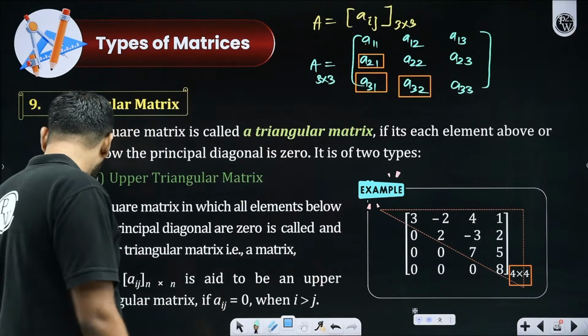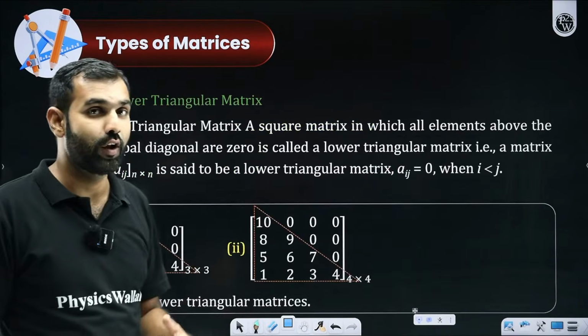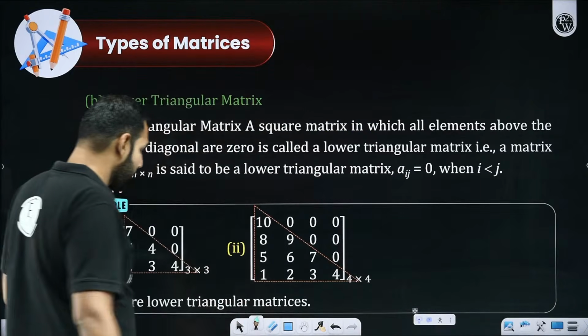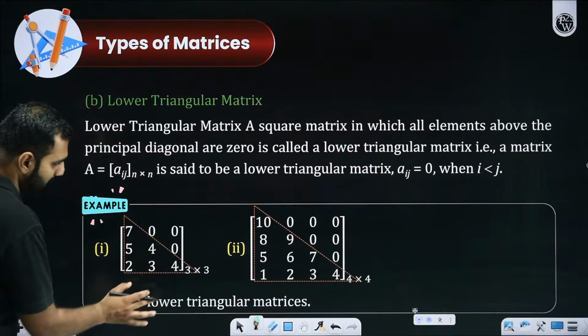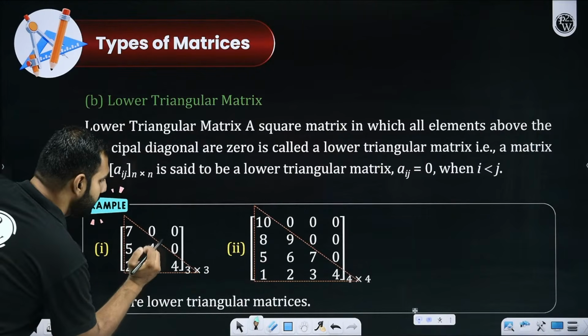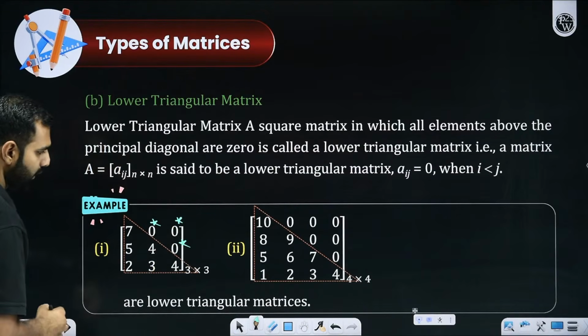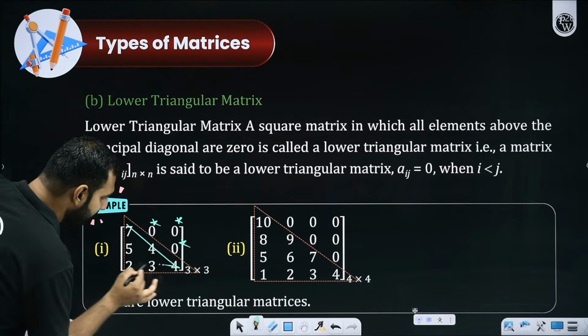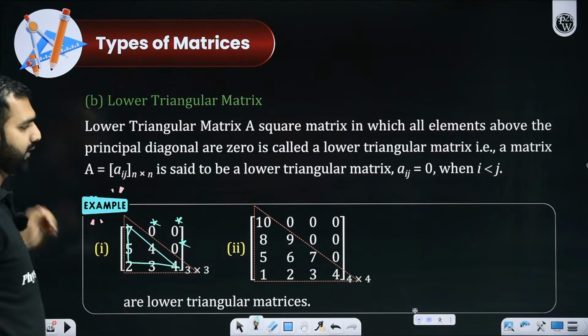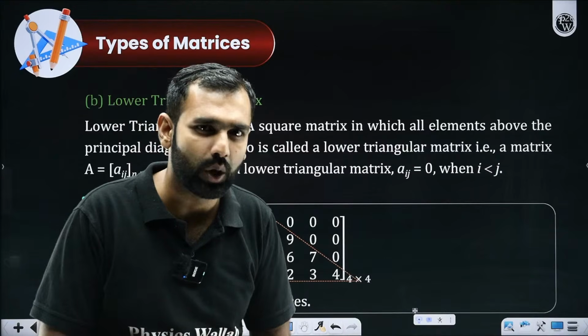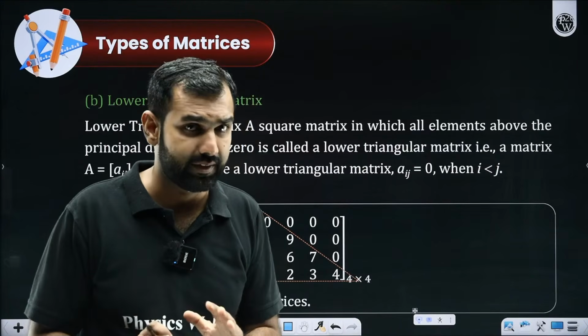Similarly, can you now help me with the definition of a lower triangular matrix? Yes or no? What would that be, students? Sir, for a lower triangular matrix, if it is a 3 by 3 matrix, above the principal diagonal, all the elements are supposed to be 0, which means the principal diagonal and below it will form a triangle. This is called a lower triangular matrix. Everybody got that definition, or shall I re-explain that, participants?